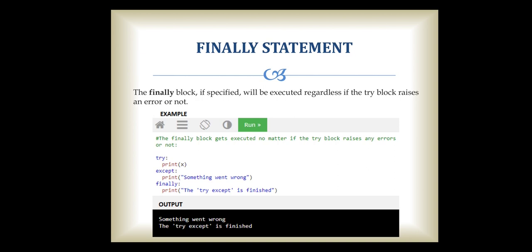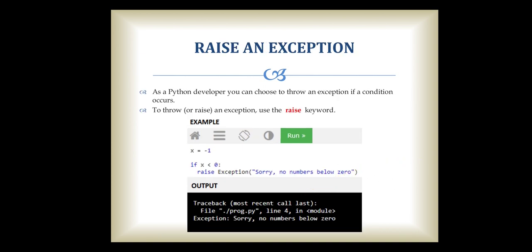Here I am taking the same example. I am specifying the print x statement here, so a variable x definition error is going to occur, and it is going to print the exception part, that is, "something went wrong". But still, after the exception, the finally block is going to be executed, and that's why it is going to print "the try except is finished". So this is the way it works.